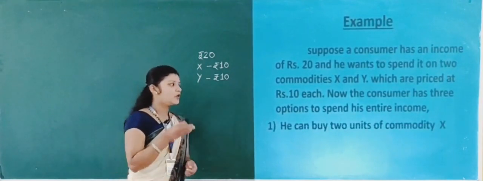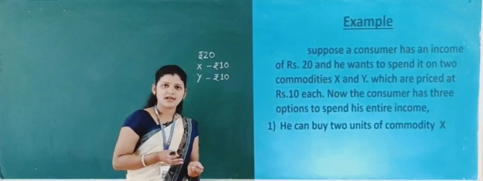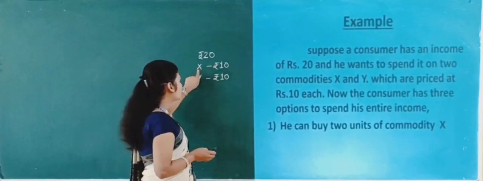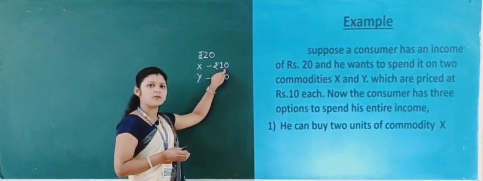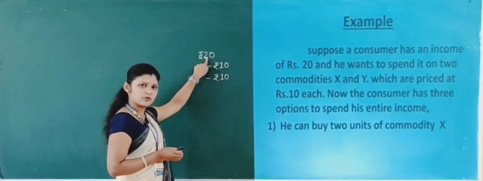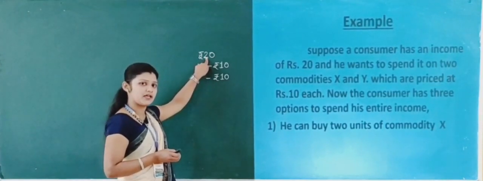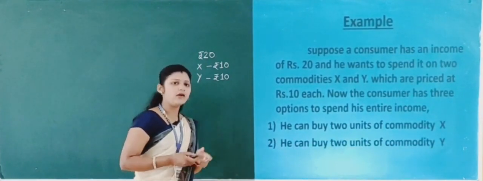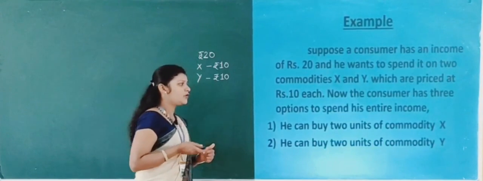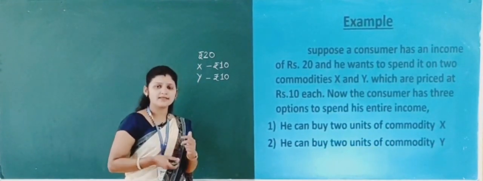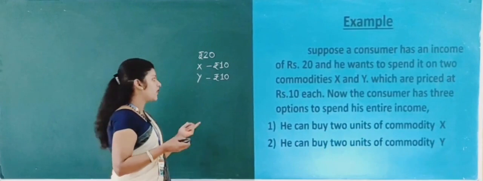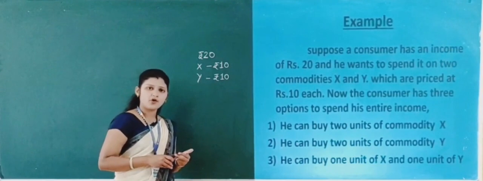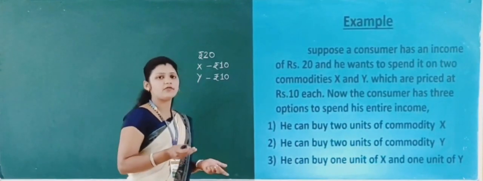He can buy 2 units of X. Why? Because the cost of X is Rupees 10, and his income is Rupees 20. That means he can purchase 2 units of commodity X. The second option is he can buy 2 units of Y, and the third option is he can buy 1 unit of X and 2 units of Y.